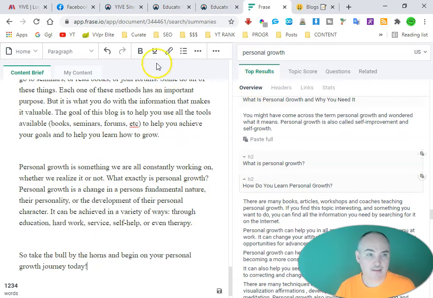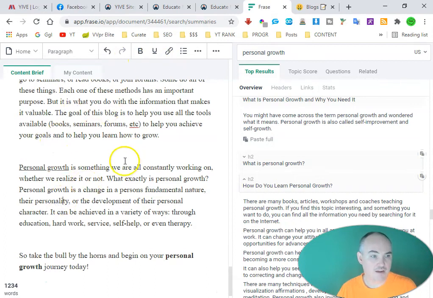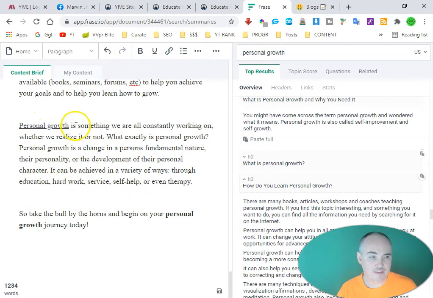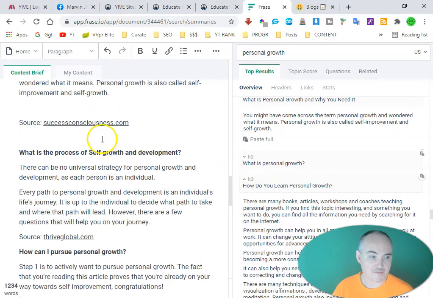Now, what I like also is that you have a full editor here. So what I would do is I would take our main keyword that we want. I would make it bold. And then I would also find one more here and then underline. All right. So basically, when you have this, it's going to go ahead and pick that up in Google, and it's going to see that these are important. So you have personal growth, you've got personal growth, and they are actually focused on and they are important. So that is good. So we have everything set up.